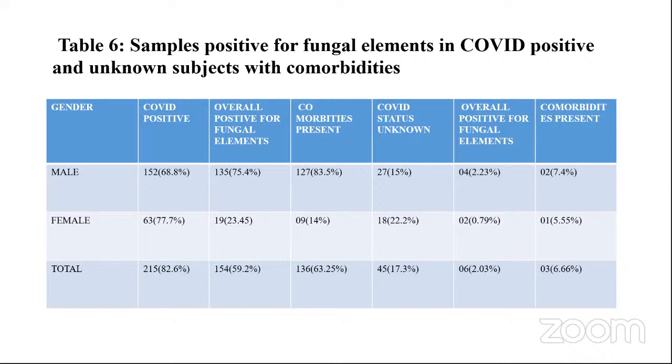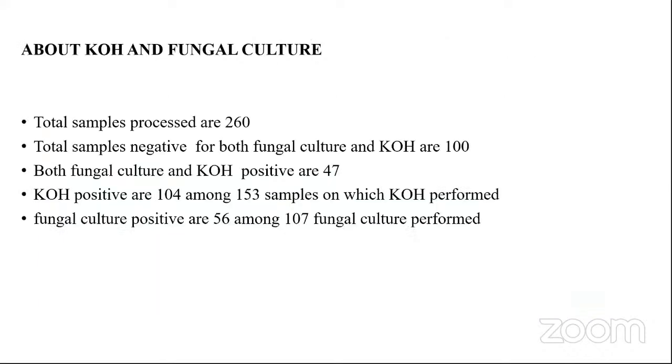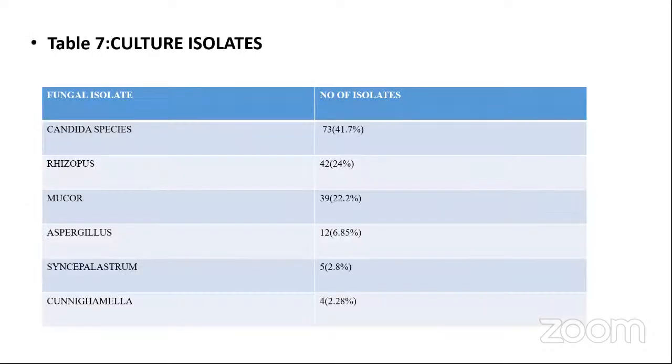In the case of COVID status unknown patients, in the case of COVID status positive, there are 136. Then this is about the KOH and fungal culture. Total samples processed are 260. Total samples negative for both fungal culture and KOH are 30. Both fungal culture and KOH positive are 47. KOH positive are 104 among 153 samples on which KOH performed. Fungal culture positive are 56 among 107 fungal cultures performed.